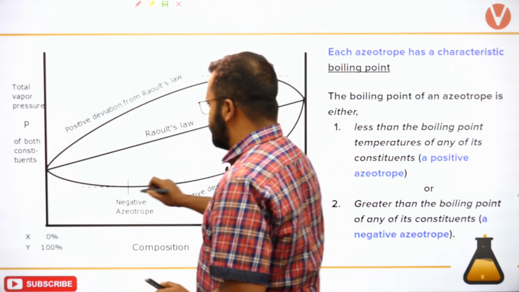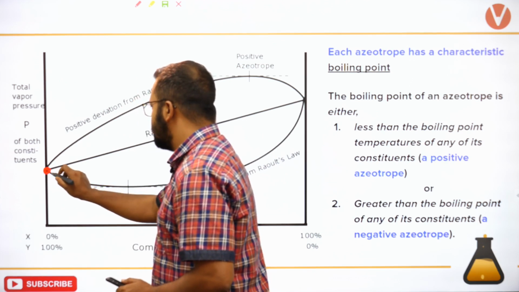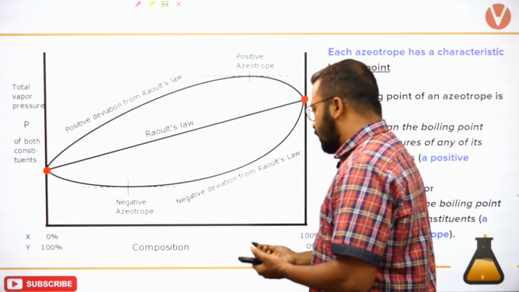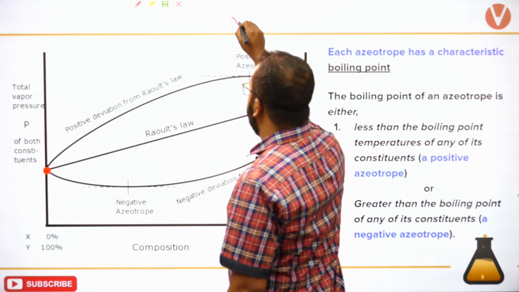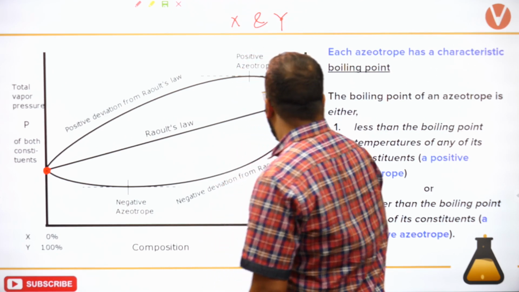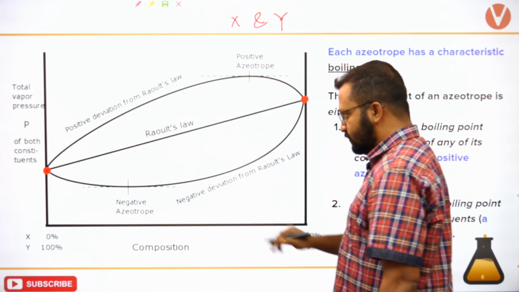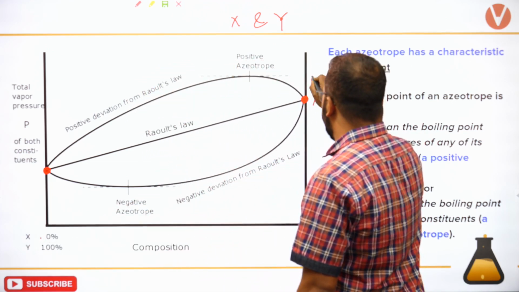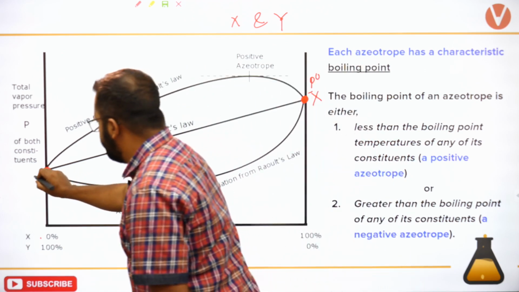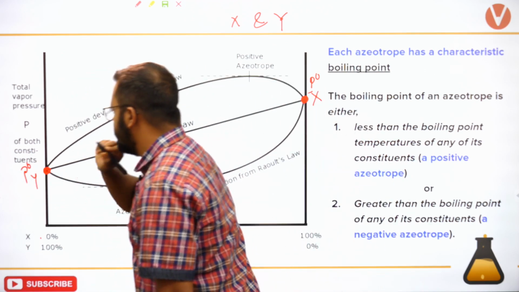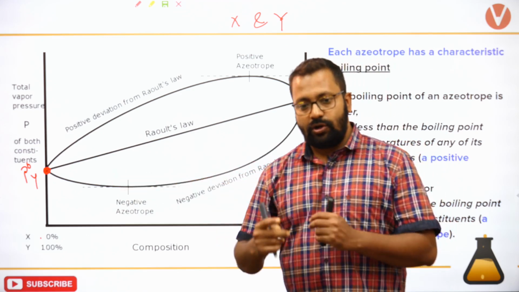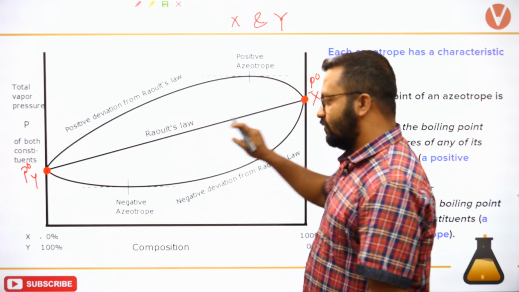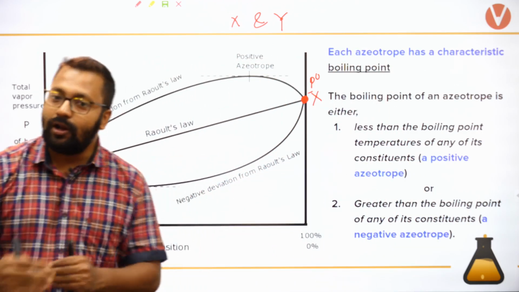Now Raoult's law says that the total vapor pressure will follow a straight line path. So let's say there are two components, x and y. Here x is 0%. So this is the vapor pressure of x, and this is the vapor pressure of y. If it is following Raoult's law, then it will follow a straight line path for the vapor pressure of the solution at all compositions.